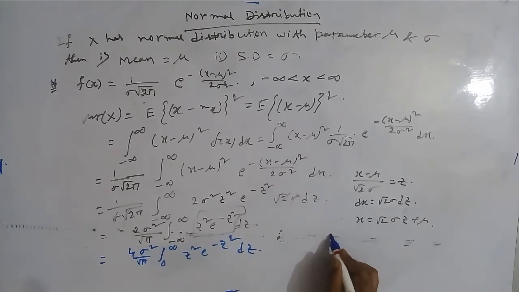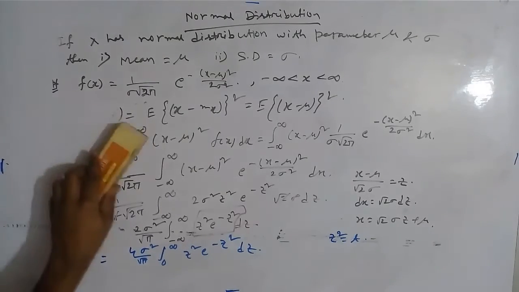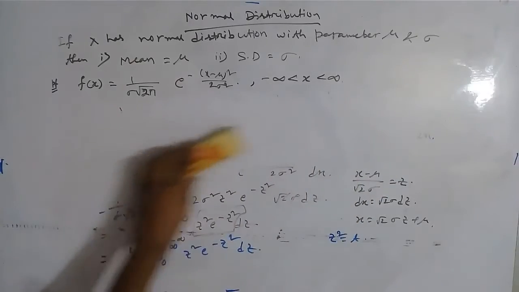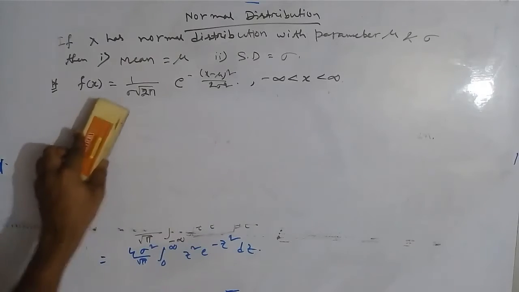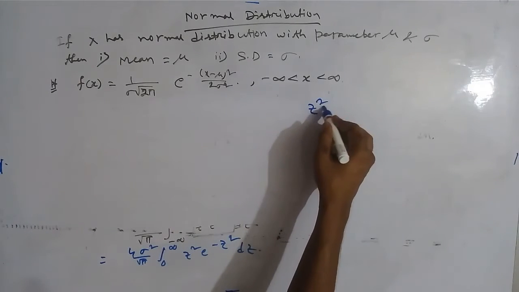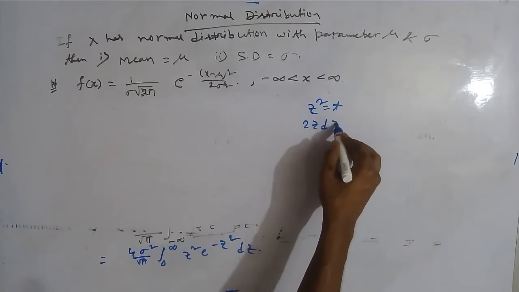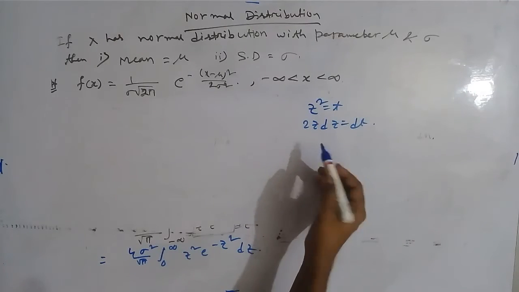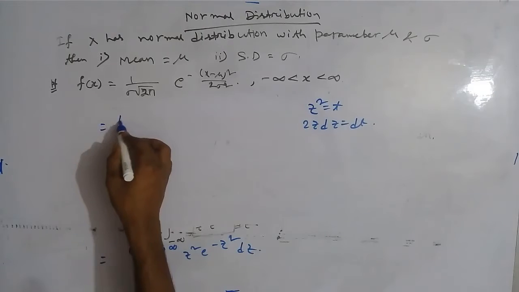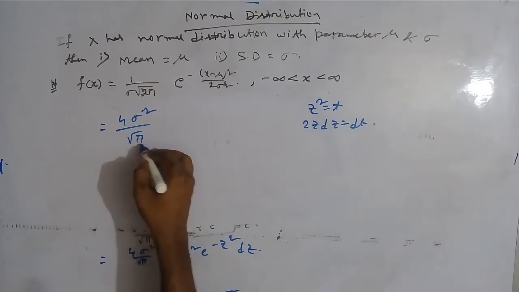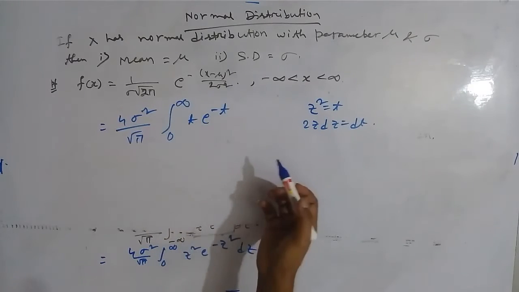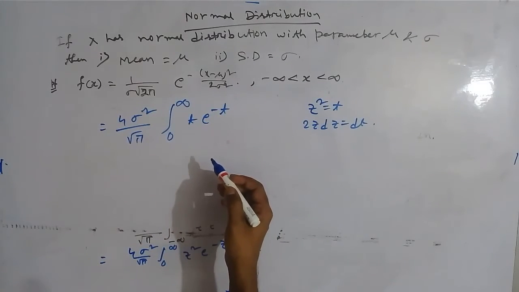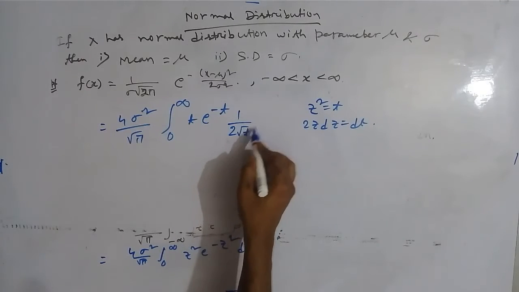Now we will substitute z square by t. Okay, so I am removing this. So z square equal to t, then 2z dz equal to dt, and this will be equal to 4 sigma square by root pi, integral 0 to infinity, z square equal to t, e to the power minus t, and dz will be 1 by 2 root t dt.